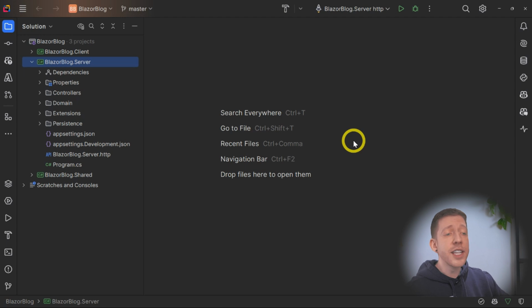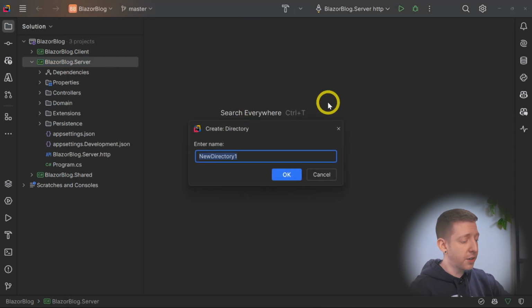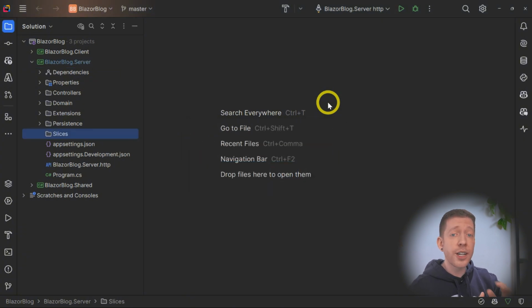So in this episode, we'll add some services, we'll introduce some command and query separation, and we'll introduce some logging as well. So let's get started. Over in the server project, the first thing that I'm going to do is add a directory, and I'm going to call that slices. The reason I'm going to call that slices is because I'm going to introduce what's known as vertical slices.